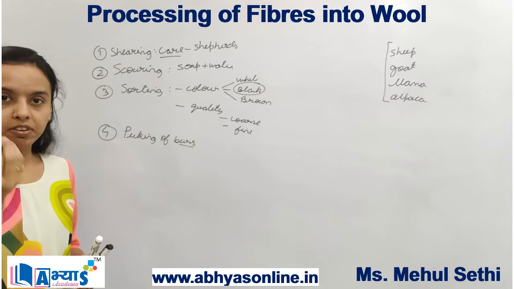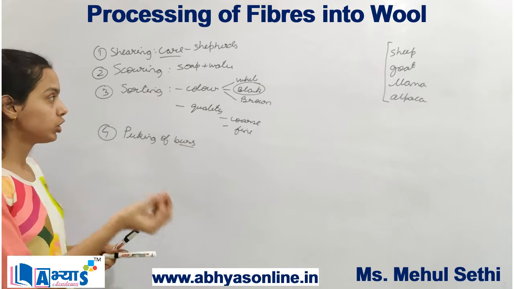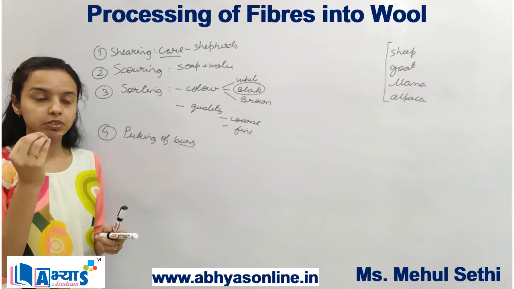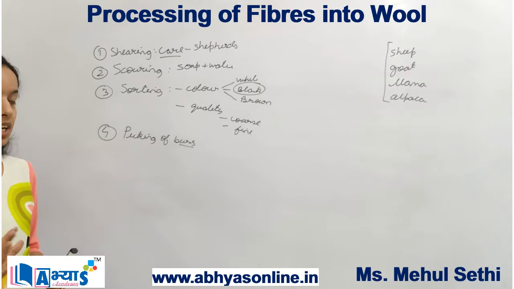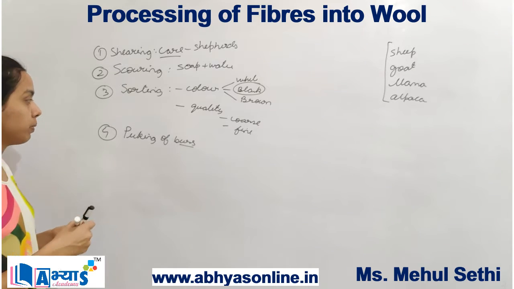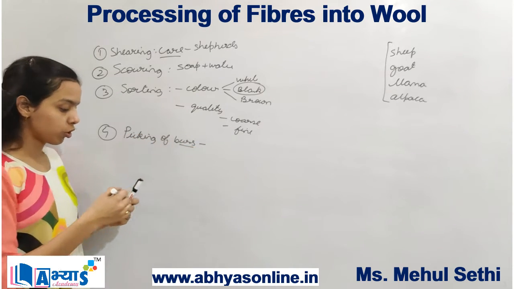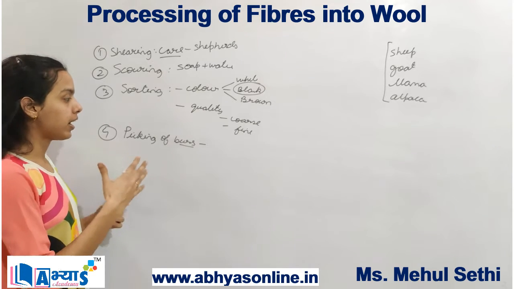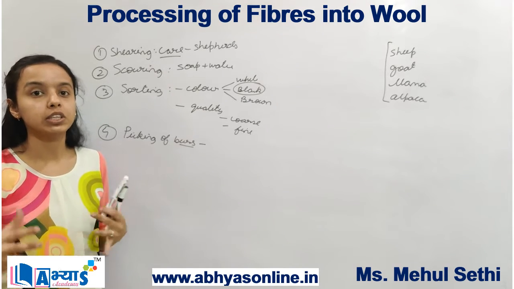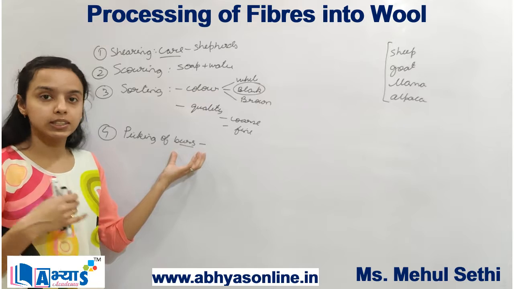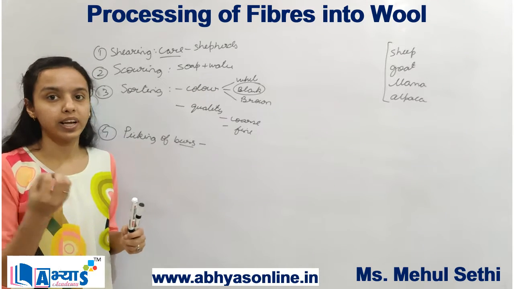Burrs are fluffy, soft substances which we find on woolen fibers. You can actually see the burrs on your sweaters or on your cardigans also. So basically, burrs have to be removed from the woolen fibers because ultimately they will not make the wool fibers look nice. So we have to remove these burrs, and these fluffy materials are known as burrs.